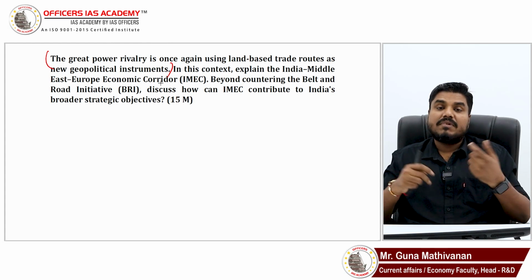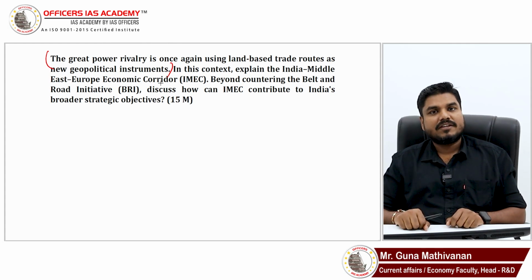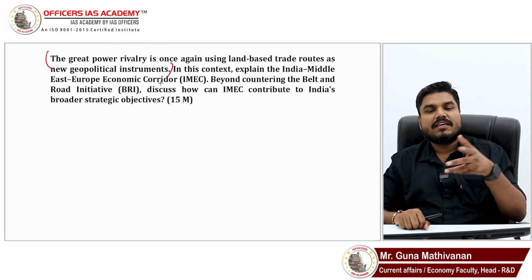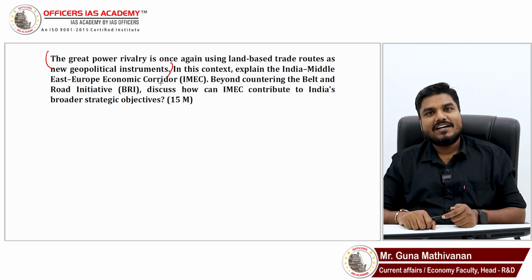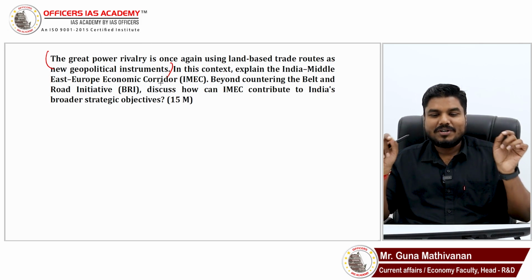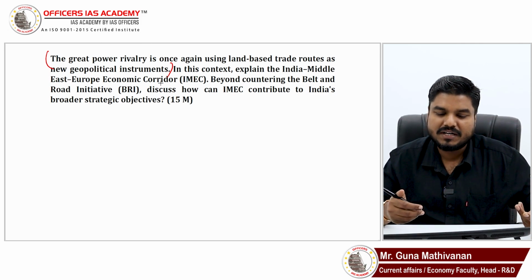Today, with the Belt and Road Initiative, how they are trying to control geopolitics. Now, the West, through IMEC, how they are trying to counter China through the same trade route based geopolitics. That is what you have to explain in the introduction part.